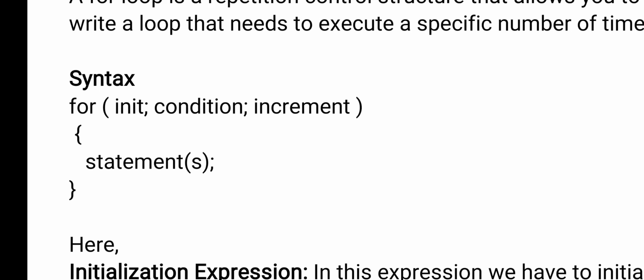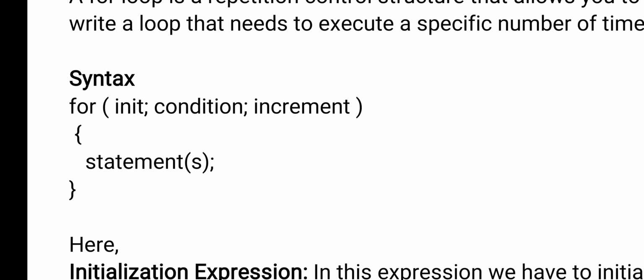Next, after initializing, we will check the condition. If the condition is true, the statements between the opening and closing braces will be executed. After executing them, the counter variable will be incremented.